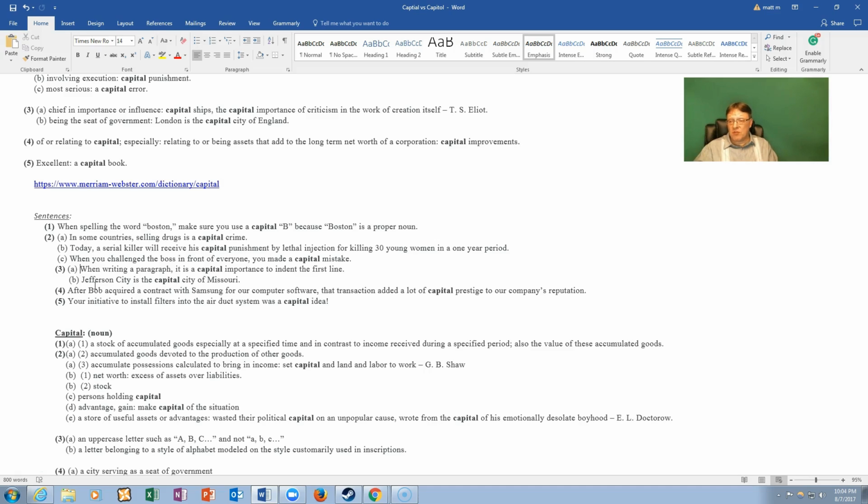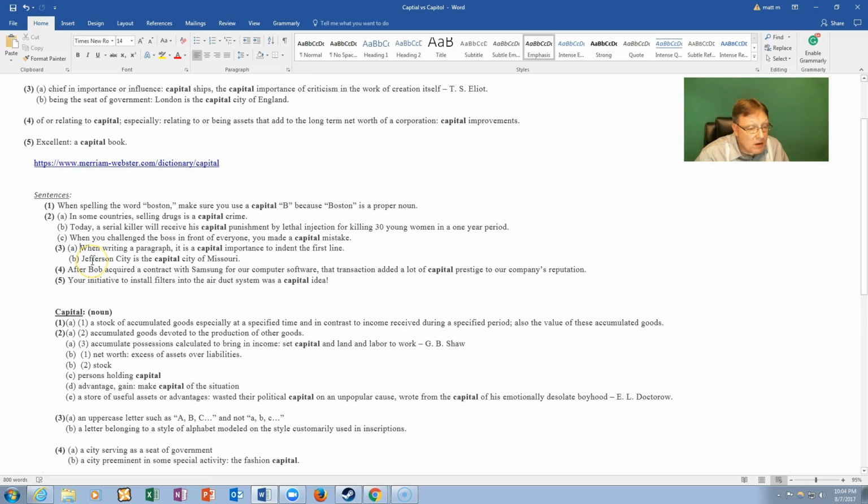In a business letter, you do not do that. Letter B on 3. Jefferson City is the capital city of Missouri. That is true. I live in Missouri, and that means that the state government is different than London, England. London, England is the government for the whole country. We have the state government and then the government over everything, the federal government. So the state government in Missouri is run in Jefferson City, the capital.